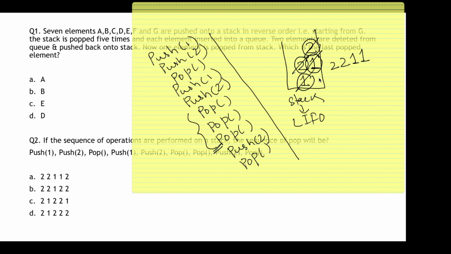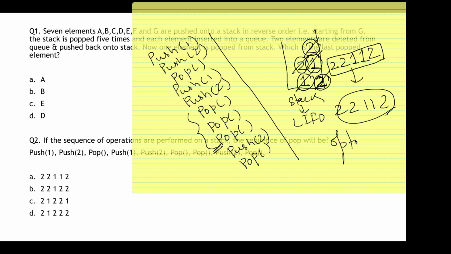Okay, then it says push 2. Now the entire stack is empty, so your 2 will be placed over here, at the bottom. Now it again says pop. So again you are going to remove 2. Now the stack is completely empty. And this is the sequence of your pops. Okay, your sequence is 2 2 1 1 2. So that is in option A. Okay, so option A is the answer.